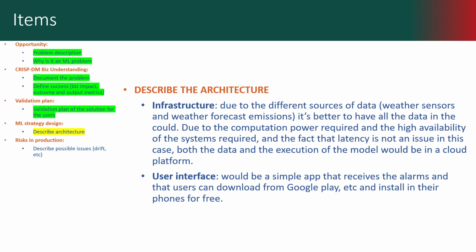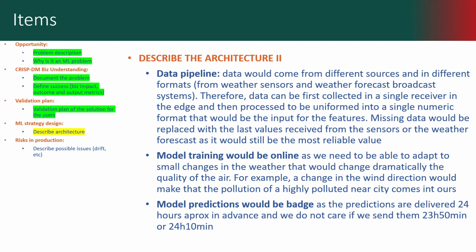That would provide us with enough computational power on demand and deal with high availability issues. And latency is not a problem for us in this prediction model, so it would fit. In terms of user interface, it would be an application that citizens can download on their cell phones from Google Play or any other platform for free.